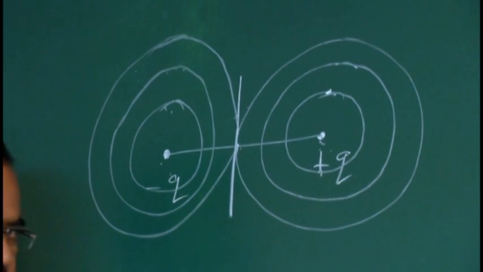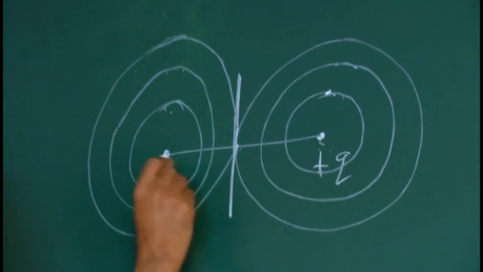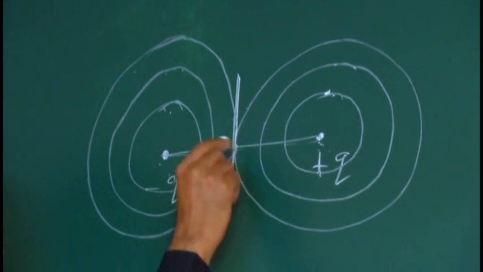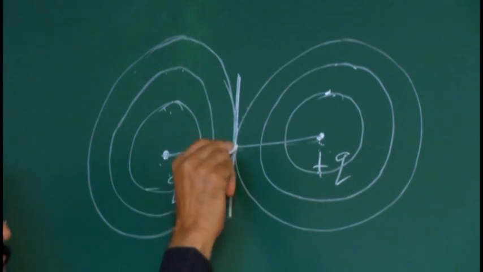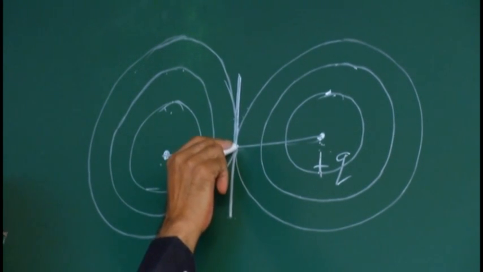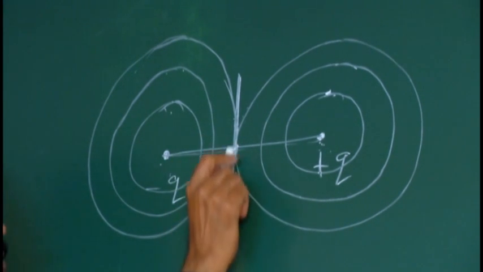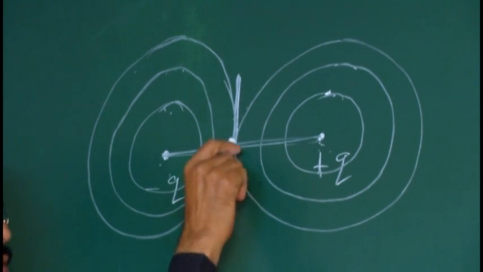What is the equipotential surface? It is perpendicular to the axis. Why? It is a sphere. For a sphere, at any point, the direction can be calculated only along the tangent. So if you draw the tangent, it is perpendicular to the axis of the dipole and it is passing through the midpoint.